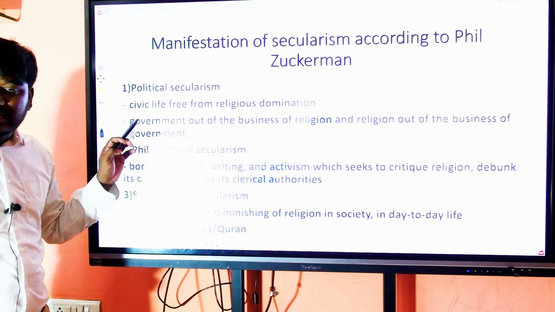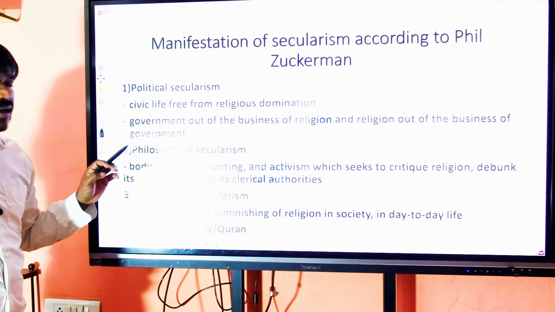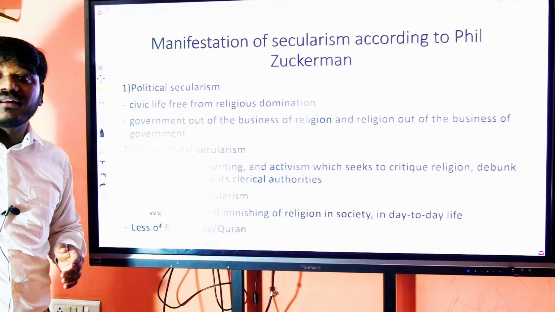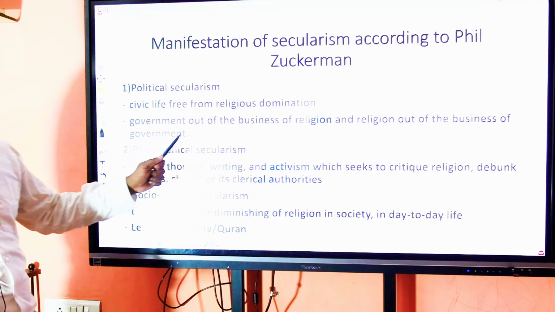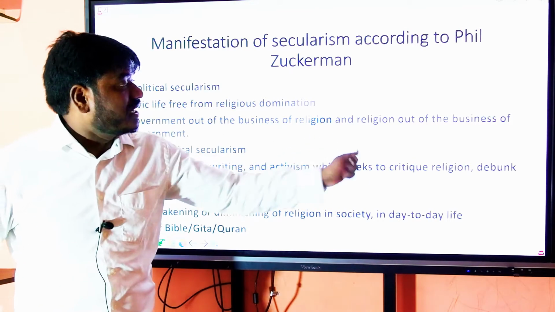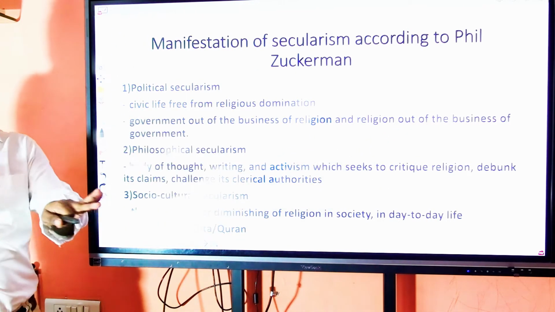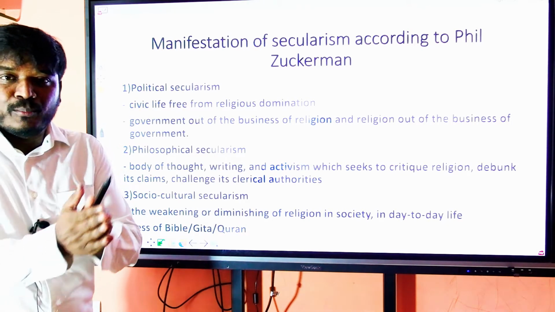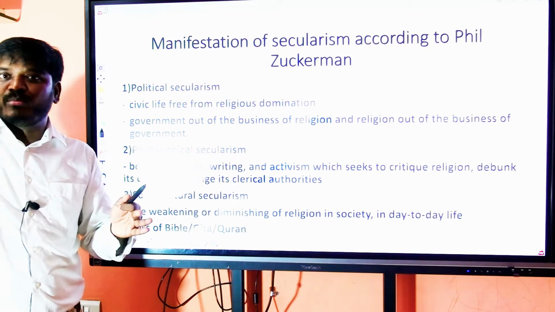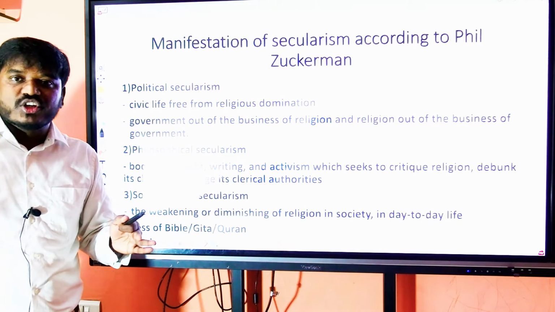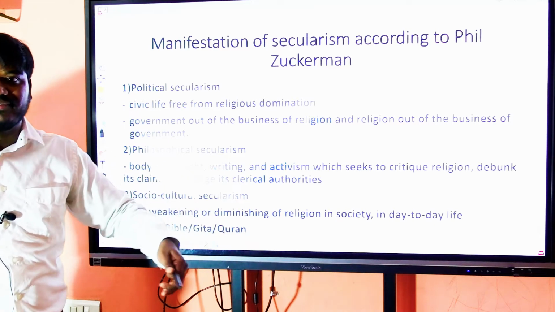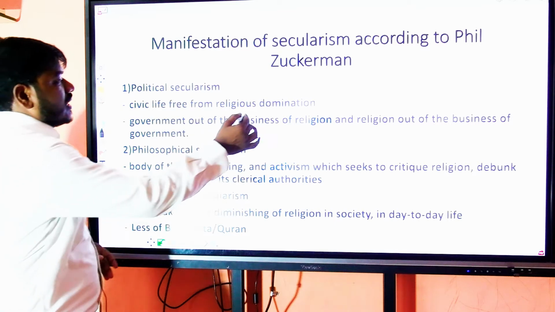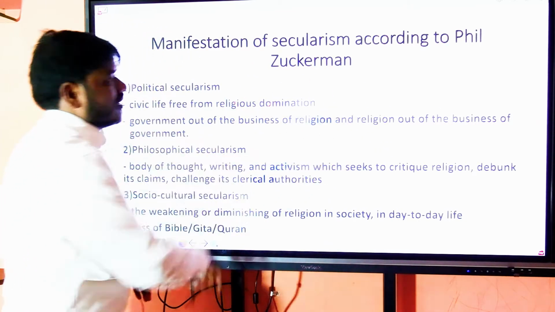If a country is politically secular, daily life does not get affected by religious domination. Government out of the business of religion, and religion out of the business of government. There are two clear, distinct businesses, the business of the government and the business of religion. Mutually exclusive. They are not interconnected. Mutually separate. One is here and the other is there.